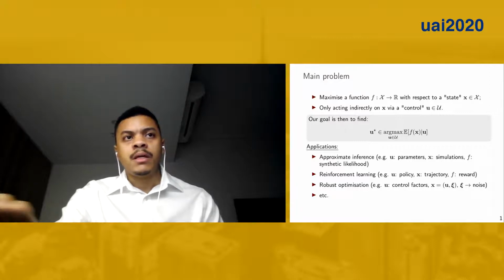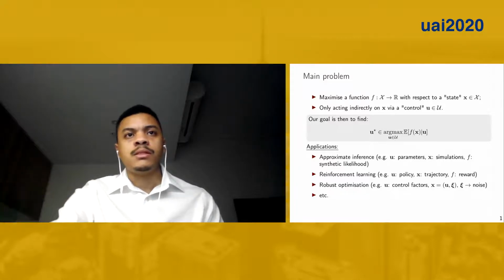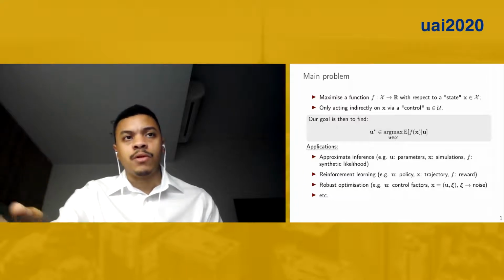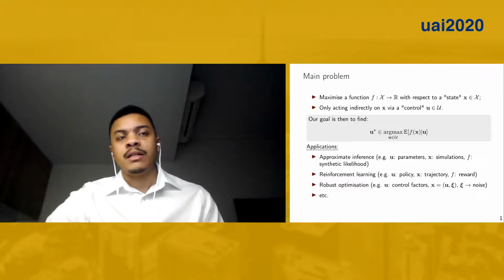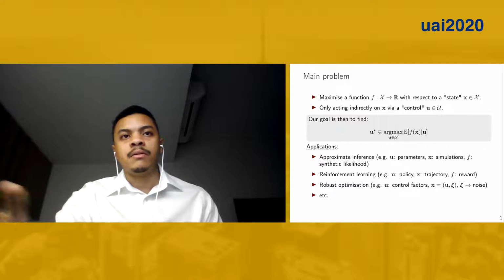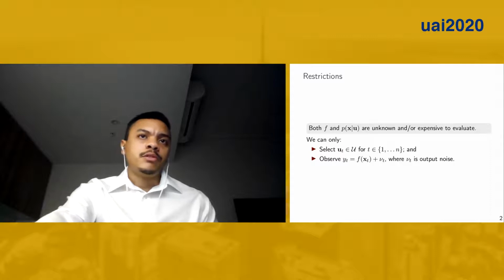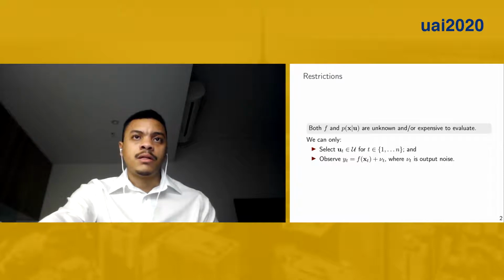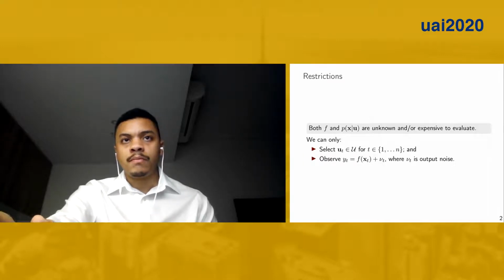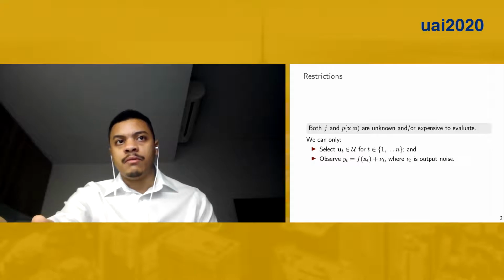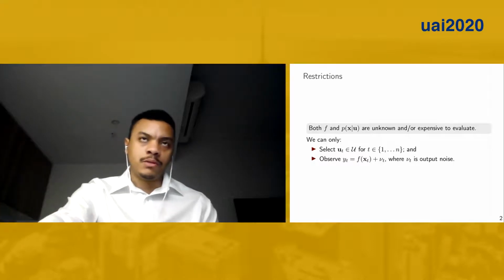robust optimization. In essence, what we mean by control is the set of variables that you can control in your problem, and the states are only the variables which you can act indirectly upon, but which in a way influence your objective function. In this setup, the major restrictions we are considering are that both the objective function and the state distributions are unknown and/or expensive to evaluate. We can only perform a limited number of queries to the objective function via controls which are free to choose, but we only observe a noisy evaluation of the objective function at the resulting state.